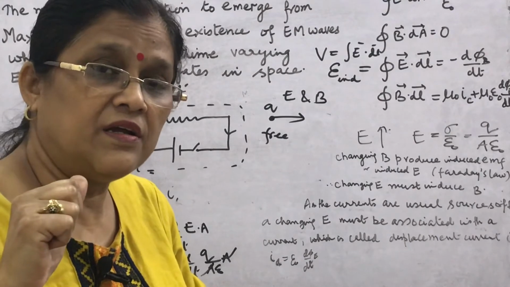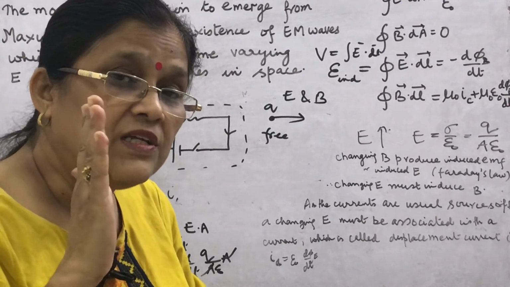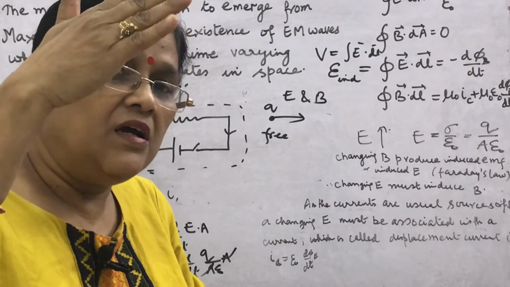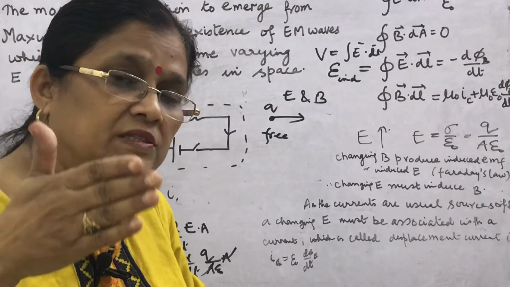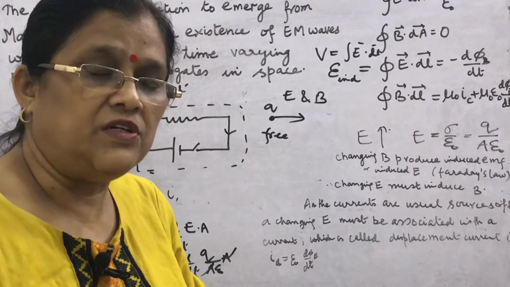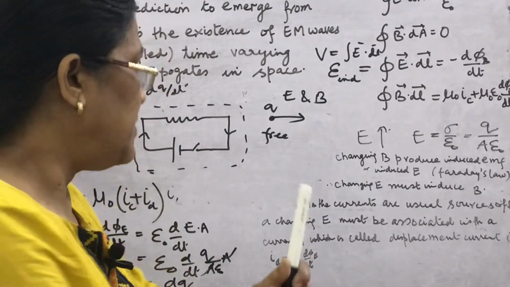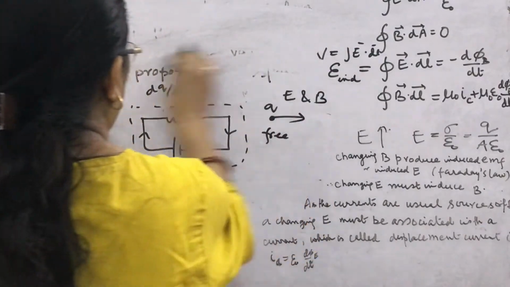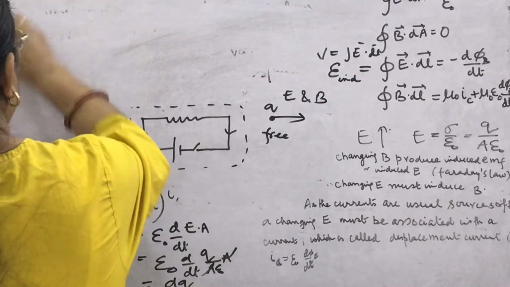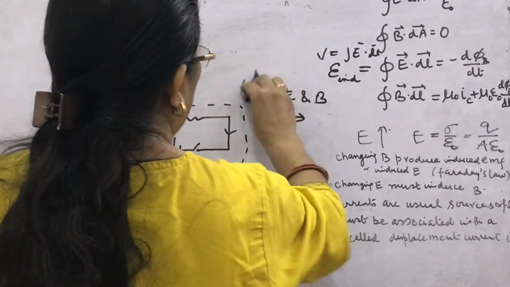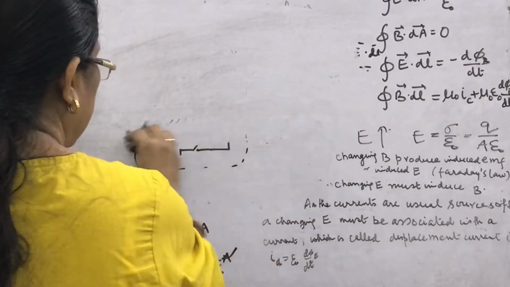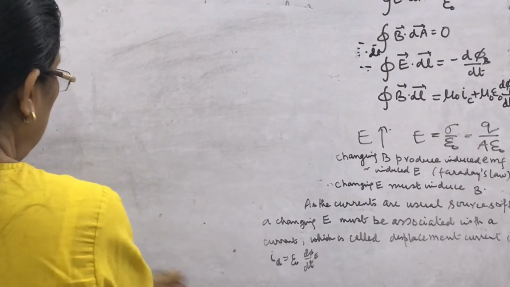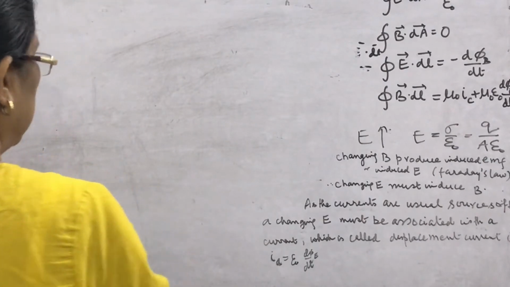Look, in LC oscillation we have seen how the charge is accelerated, and how the electric field formed by the accelerated charge varies sinusoidally. I will show here how, if a charge is accelerated, a time varying electric field is obtained, which can be shown in the form of sinusoidal variations from oscillations of charge.